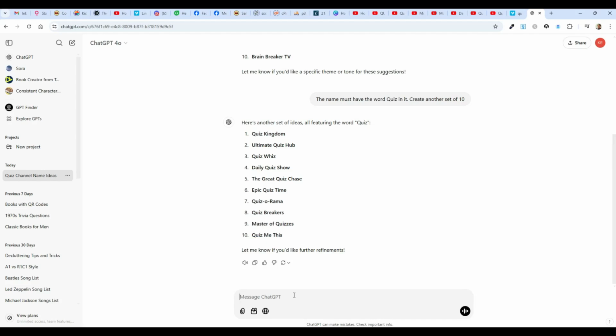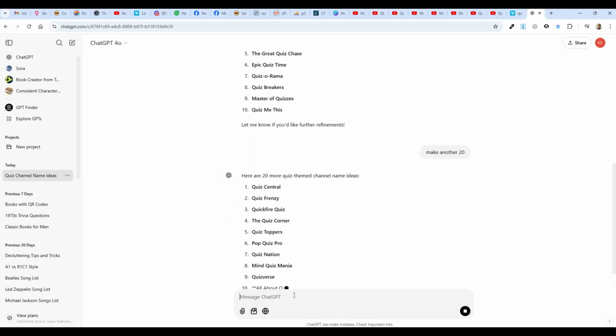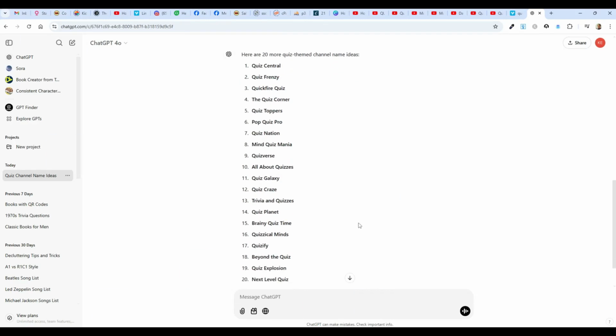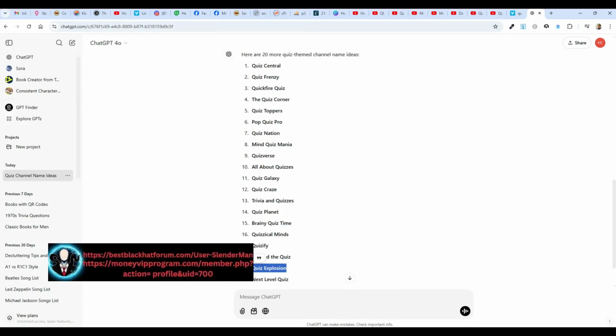So let's continue. Make another, I don't know, 20. This way you get lots of options from chat. And when one pops out, what might look good to me might not appeal to you. So, wow, I like this. I'm going to actually save these on a notepad I have on my other screen here, and then we'll look at them. Quiz Explosion. I'm pretty sure there's one with that name, although it's pretty good. Quiz Galaxy, that's interesting. Let's grab that.